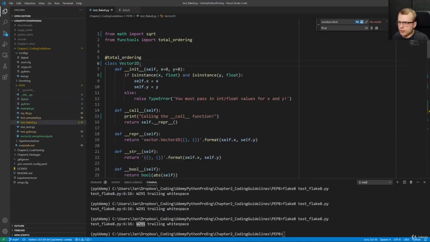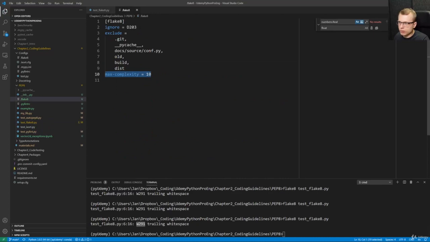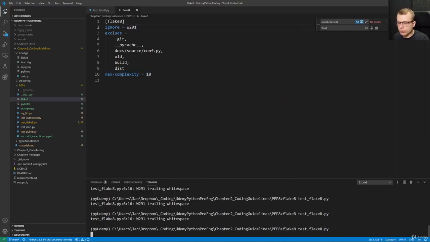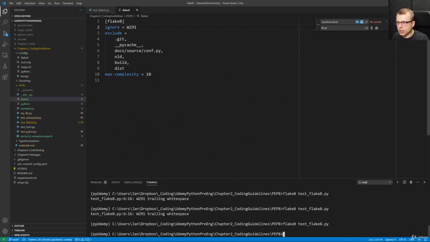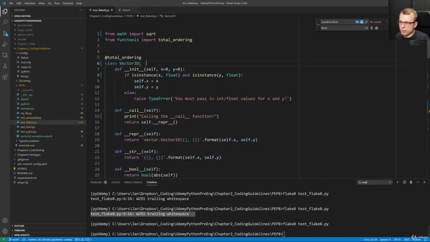And if we add white spaces again and we rerun Flake8, we would receive the warning W291. And if we do not want to check for trailing white spaces, I can copy this warning code and paste it here at the ignore part. And if I now rerun Flake8, Flake8 will skip this warning and won't complain about trailing white spaces now. So here at the ignore part, we can just list all the checks we want to disable.